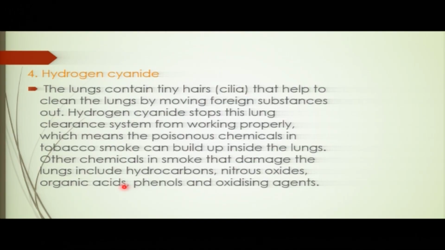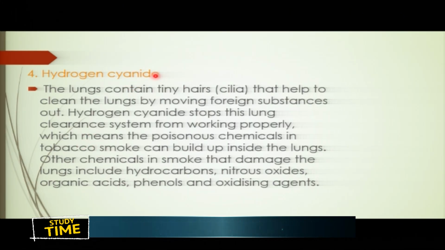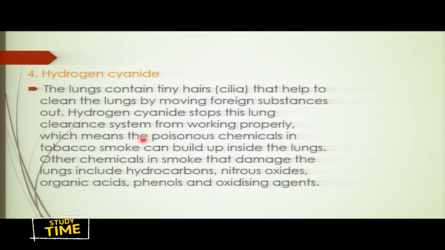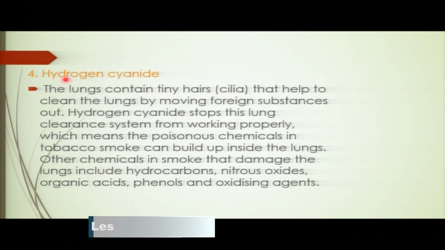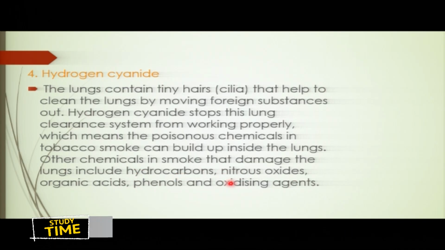So another chemical found in the tobacco is this hydrogen cyanide, which is also very dangerous. You see, this cyanide stops the lung clearance. So the lungs are clear, but when this one is there, it can cause the lungs to be not clear. You see, and this also can damage lungs. So among these, hydrogen cyanide, we have these hydrocarbons, nitrogen oxide, organic acid, phenol, and the oxidizing agent.